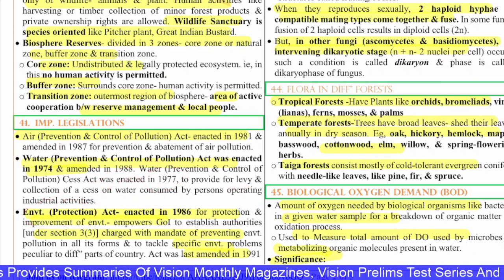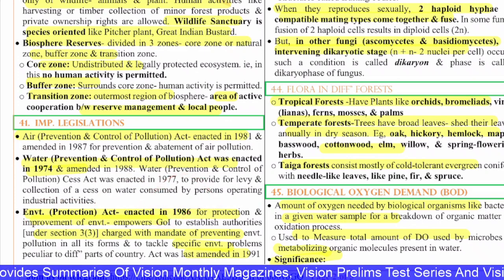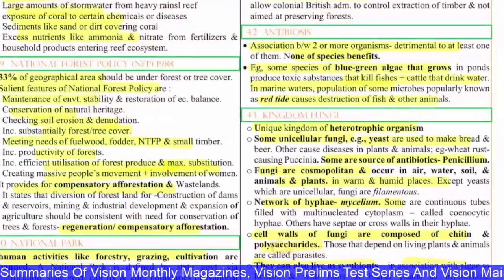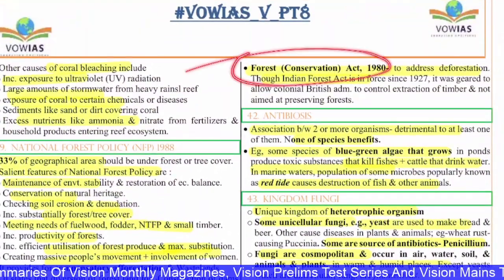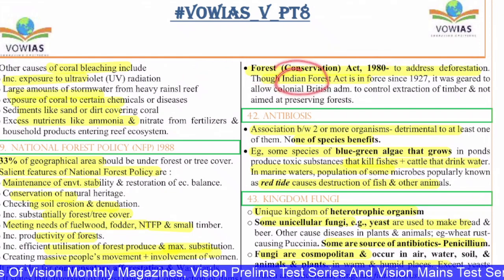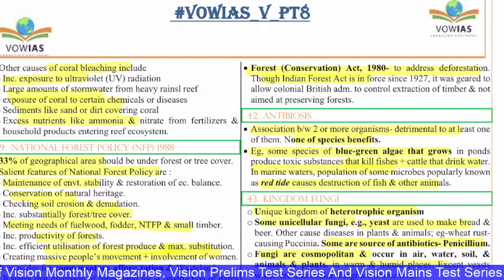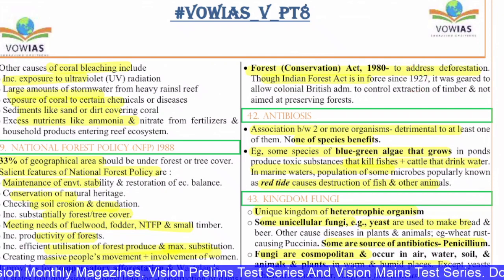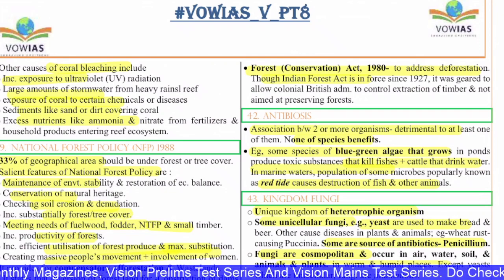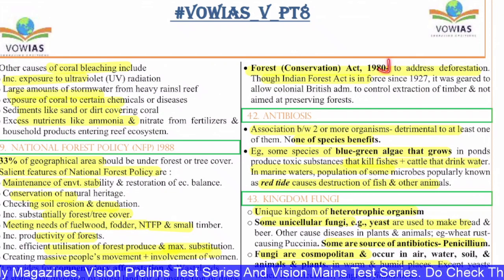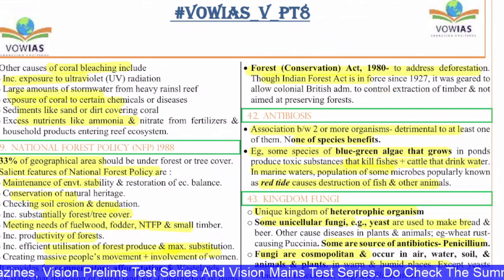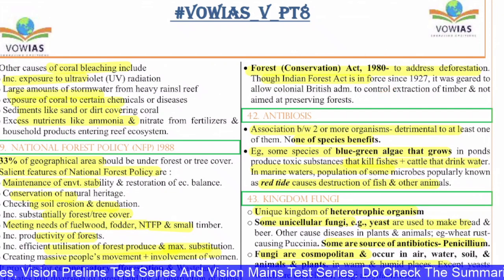Next, the Environment Protection Act of 1986. This is for the protection of the environment, and empowers the government to establish authorities charged with the mandate of preventing environmental pollution in all forms. Next, you have the Forest Conservation Act of 1980 to address deforestation. Though the Indian Forest Act has been in force since 1927, which allowed the colonial administration the extraction of timber, this Forest Conservation Act of 1980 was geared basically to restrict all kinds of activities. It plugs all the loopholes.